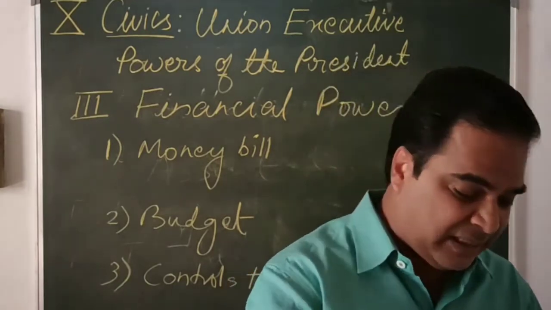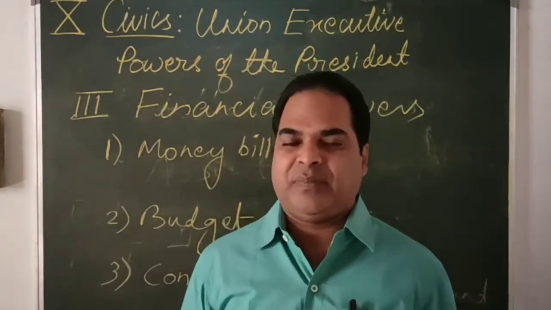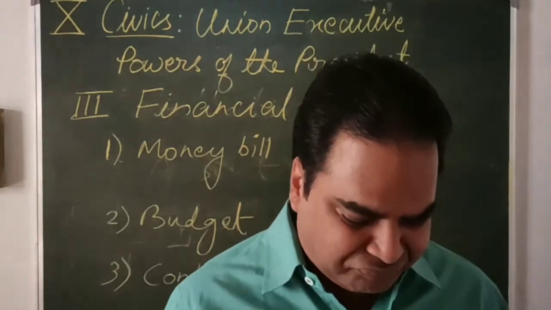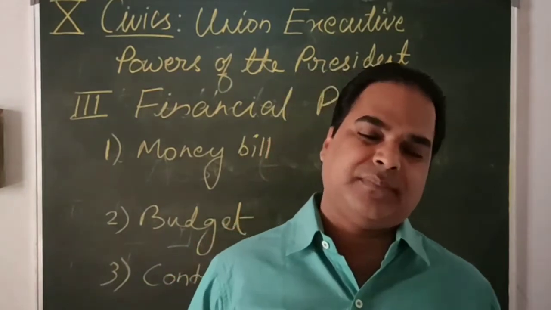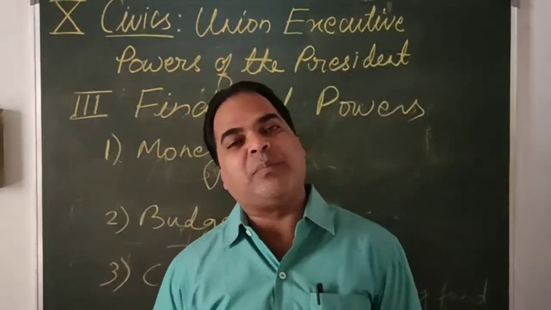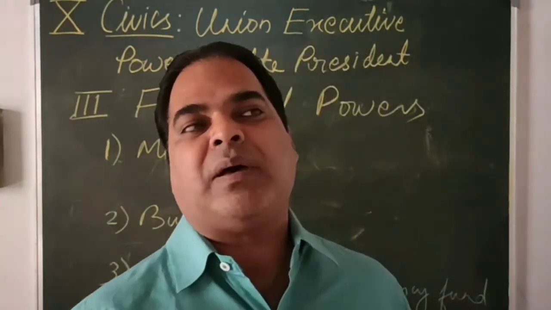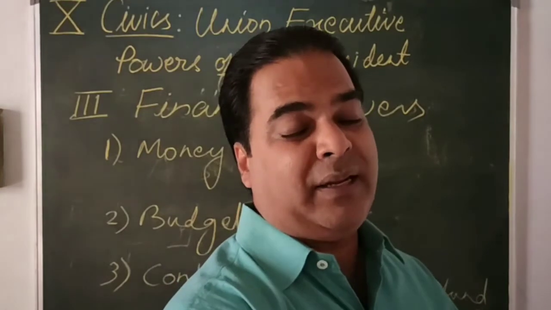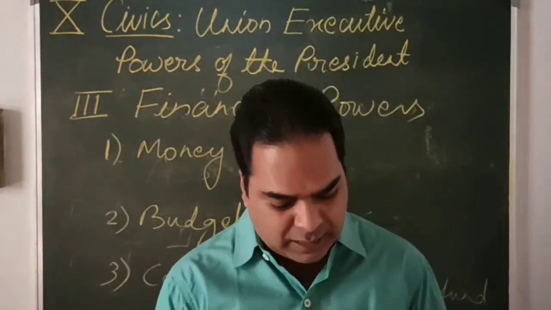The annual budget is laid down in front of the parliament by the finance minister on behalf of the President of our country.